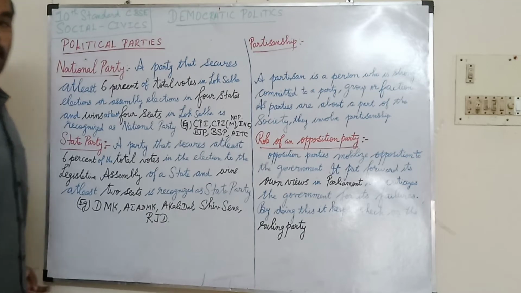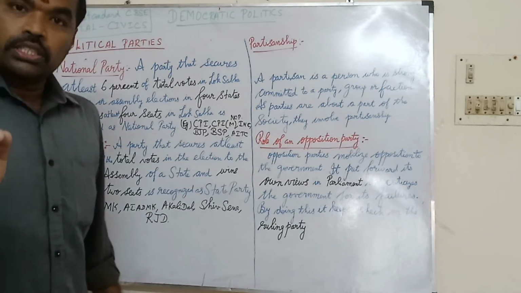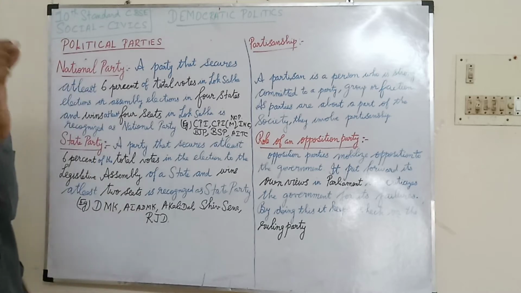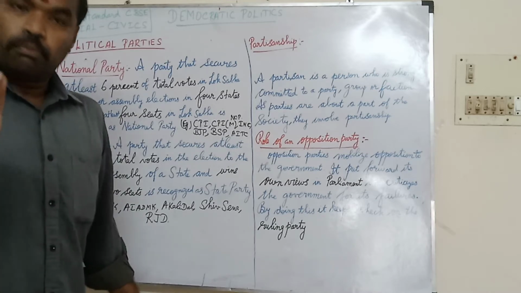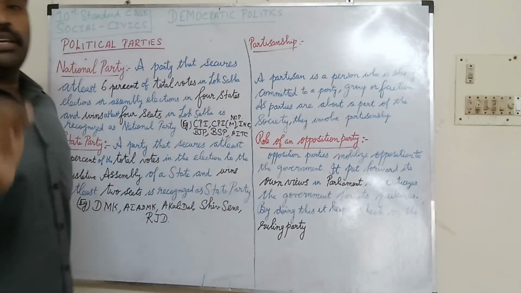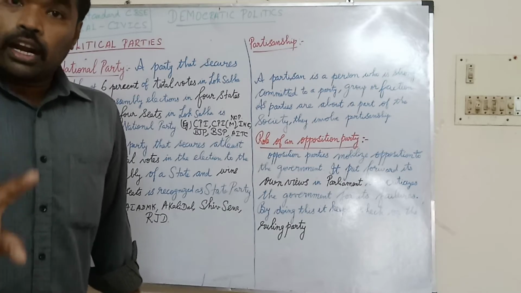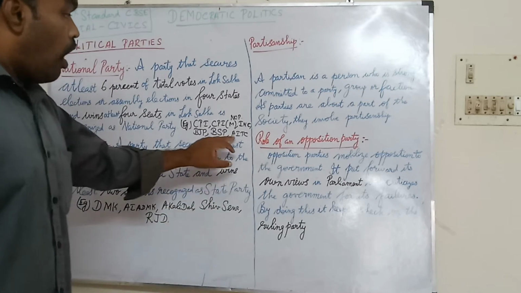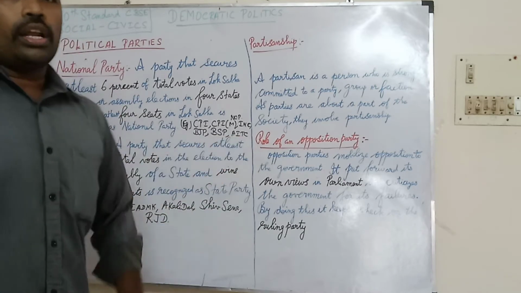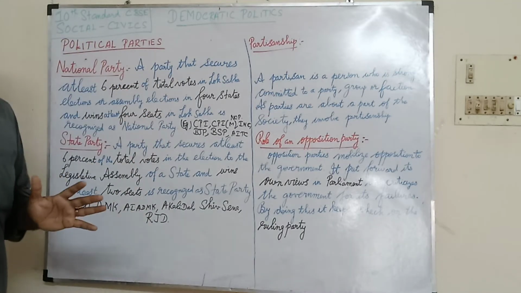BSP means Bahujan Samaj Party. AITC is All India Trinamool Congress. So this is the national party concept.